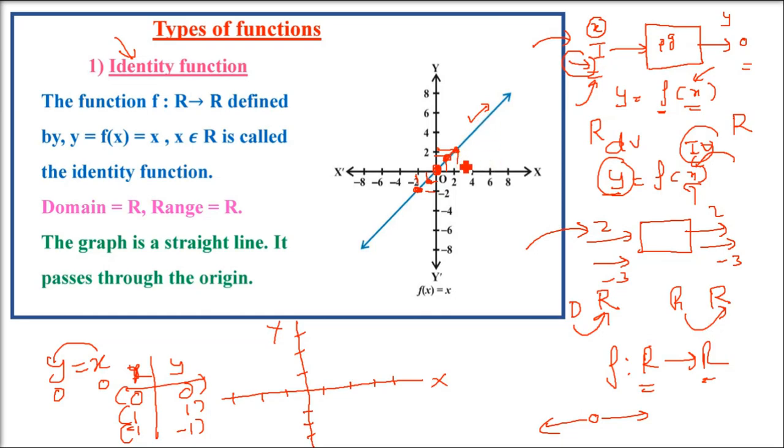This line is passing through the origin. This is also called a mirror line. Whenever we talk about the inverse of a function, this mirror line becomes very important, because a function and its inverse will always be mirror images of one another, like the log function and the exponential function. This line is inclined at 45 degrees. The slope m is tan theta, and tan 45 is 1 for this line. This is the identity function.